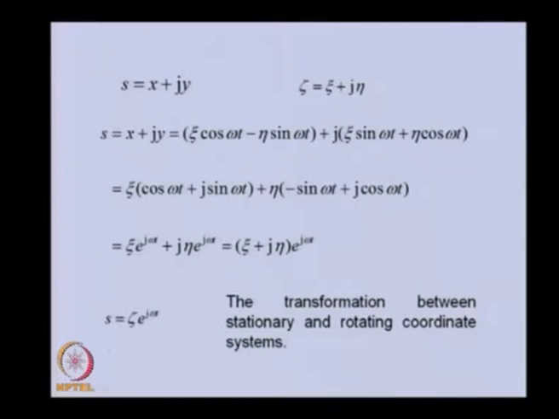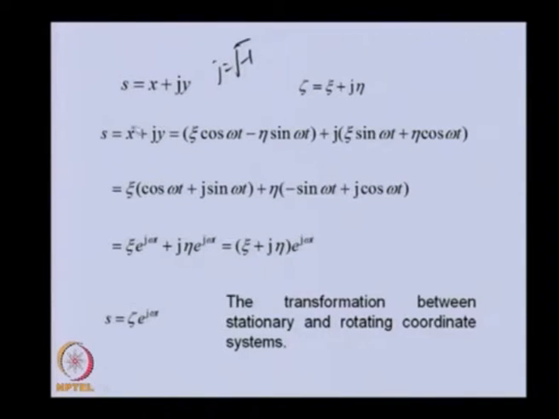Now we are defining a complex displacement S, which is defined as x plus j y. j is the complex quantity, that is root of minus one. In the rotating coordinate system, similarly we are defining zeta is equal to xi plus j eta. S and zeta are the complex coordinates in the stationary coordinate and rotating coordinate system.